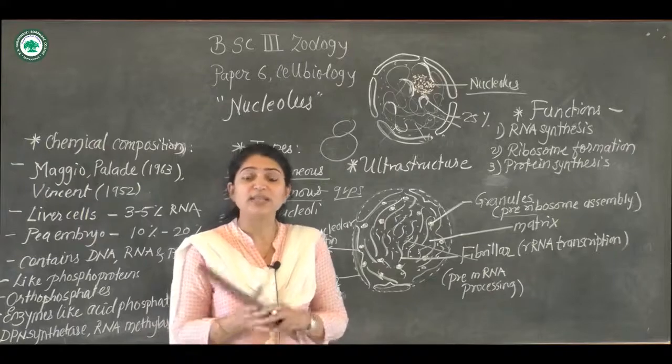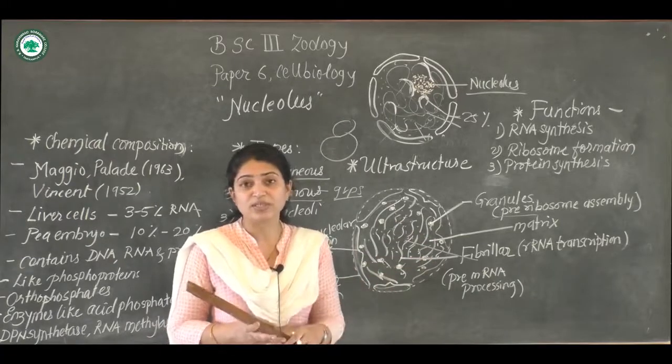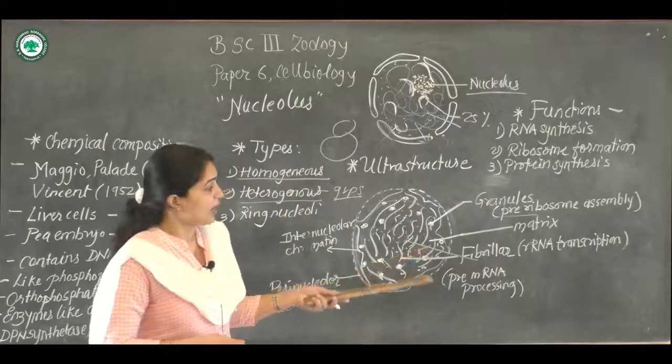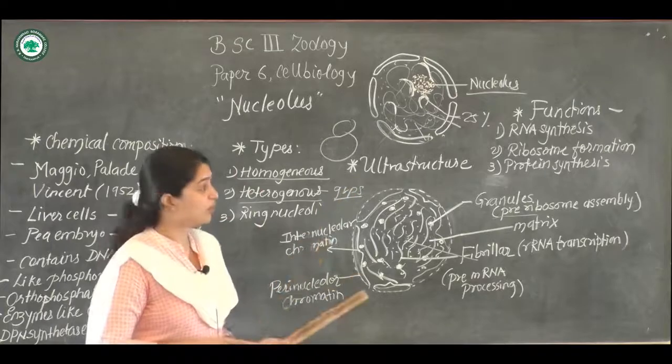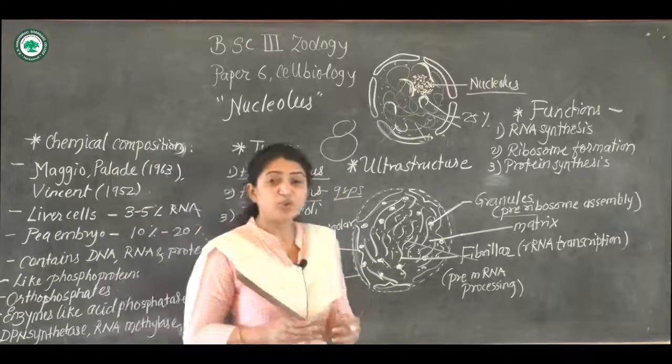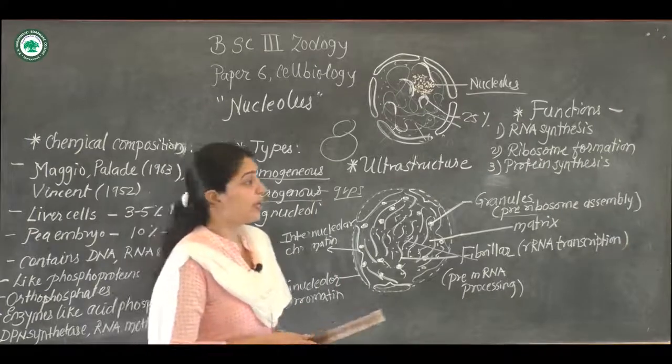So all these things depend on the nucleolus. After looking at the ultrastructure of the nucleolus, as we have also known its importance, let's see the functions.